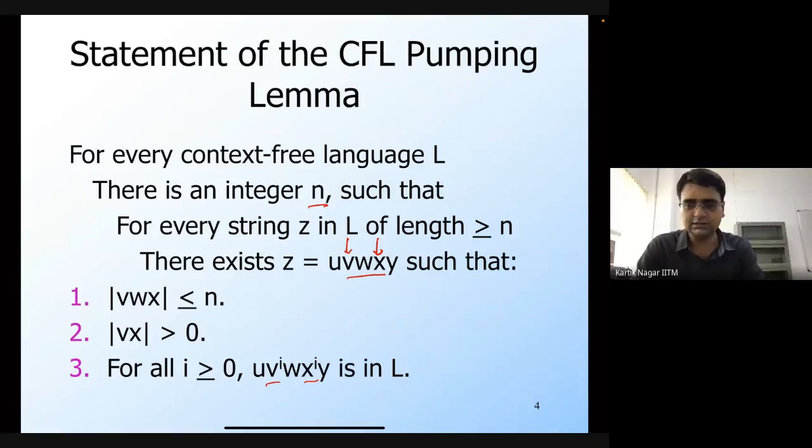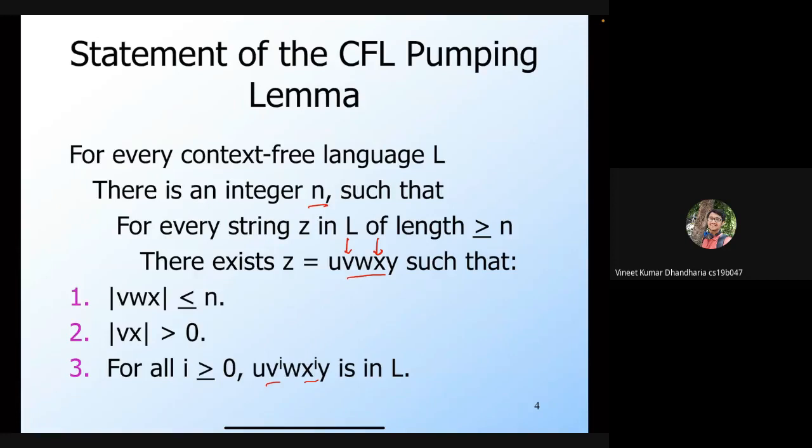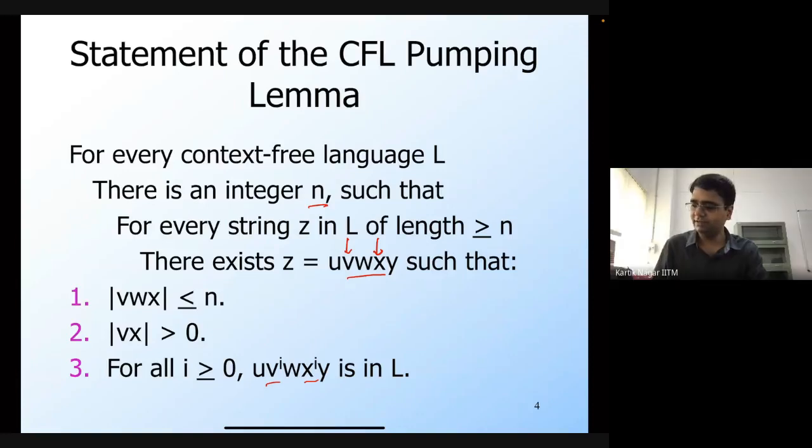Is it the case that the statement also holds for context-free languages, that we can have u, v, w, x, y such that we can pump v and x again? No, that doesn't hold. As we saw, that's how we proved that a language is not regular. The language 0^n 1^n does not obey the pumping lemma for regular languages, but it's a CFL, so it's going to obey this pumping lemma for CFLs. We'll show that there are languages which don't obey this particular pumping lemma for CFLs as well.